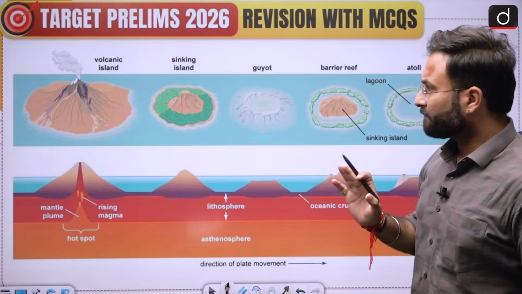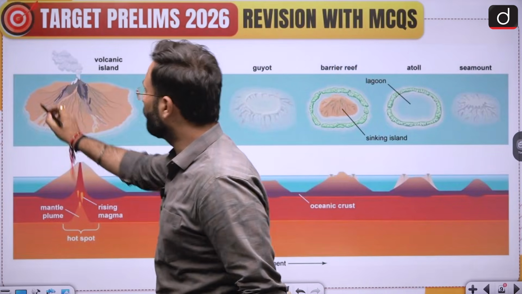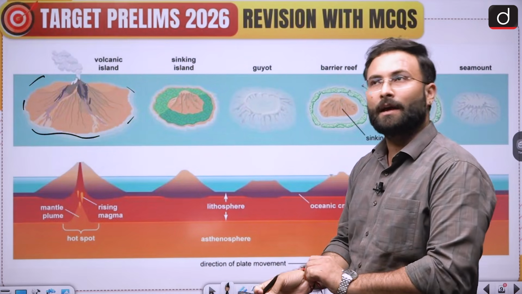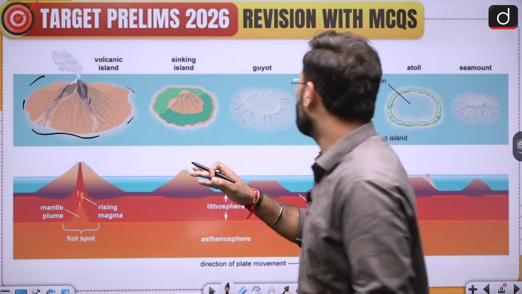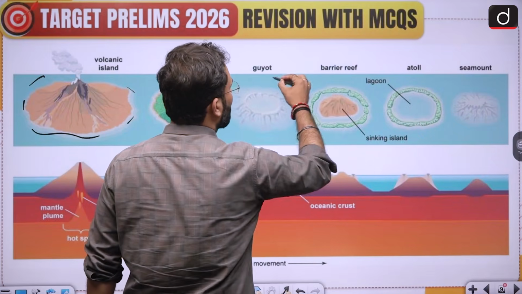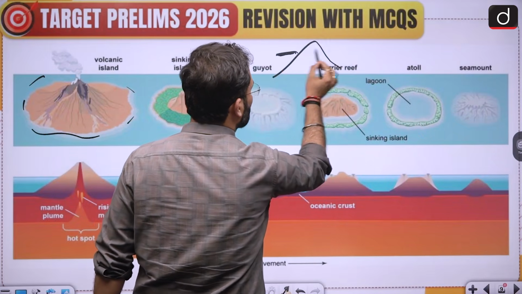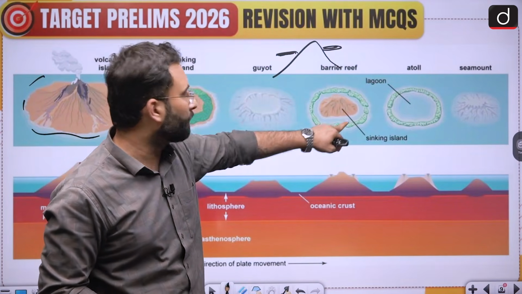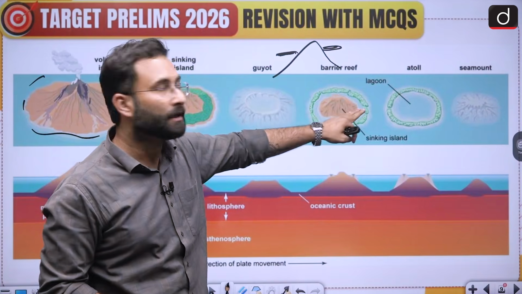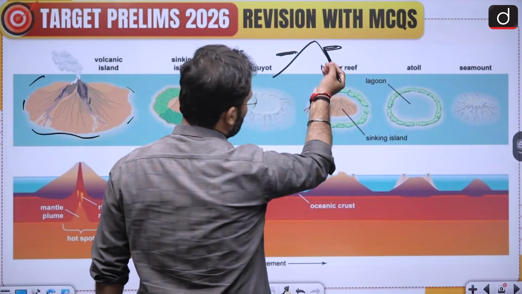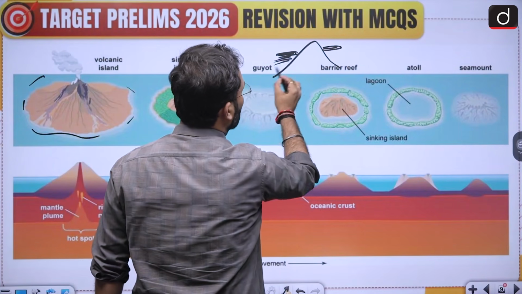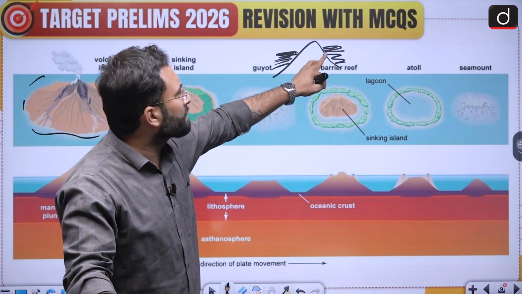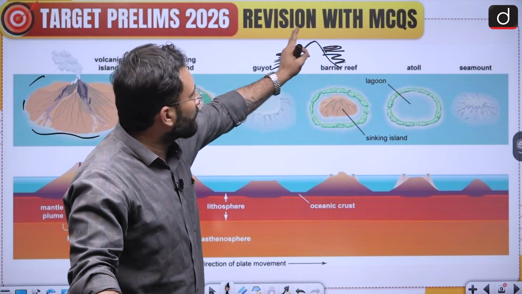Other than that, this is the volcanic mountain. You can see it is surrounded by the water. Now if it starts to have some kind of coral deposition around it, if there is an island like this and coral starts to get deposited over here, you can see a structure that is called the barrier reef. That is how it will happen. The corals might start to deposit over here without any gap, so that is the coral deposition.